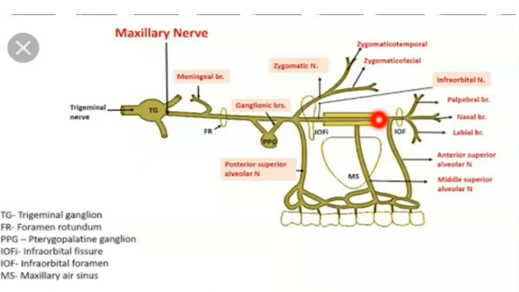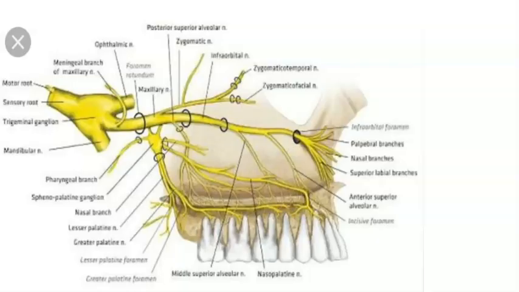The infraorbital nerve basically has 5 branches: 2 intracanal branches, the middle superior alveolar nerve and anterior superior alveolar nerve, and 3 terminal branches, inferior palpebral, lateral nasal and superior labial. So these are the branches of the maxillary nerve. When you have a question like what is the nerve supply of the maxillary posterior teeth, the answer should be that the maxillary posterior teeth have this main branch called the posterior superior alveolar nerve.